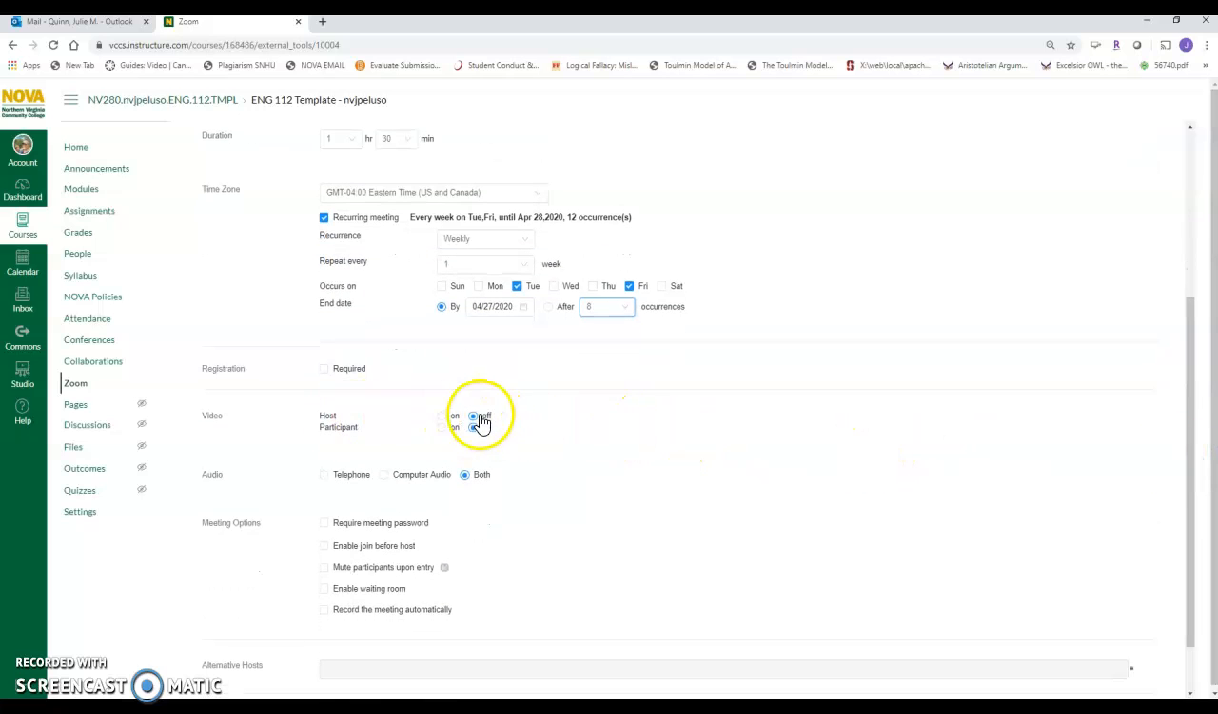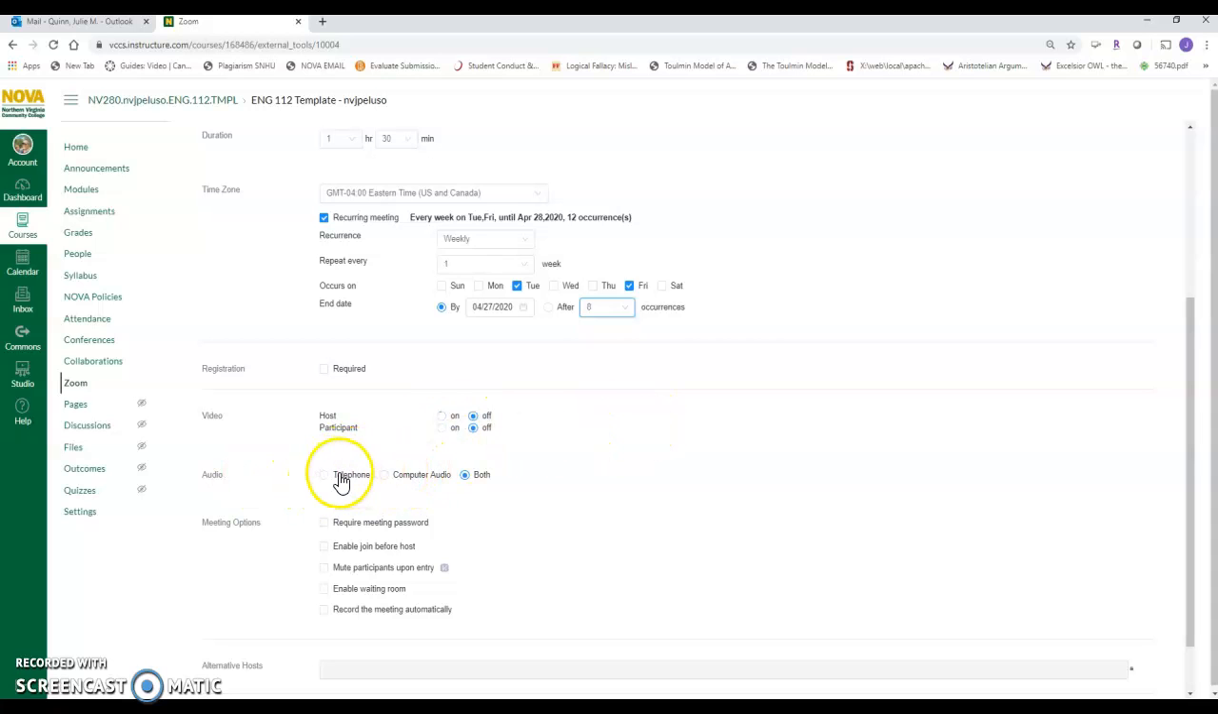Okay, video is off automatically, which is probably smart for bandwidth reasons. When you have 30 students, you actually don't want to see all of their webcams. It's going to slow everything down. So keep these settings here. You can turn yours on manually when you're inside the session.